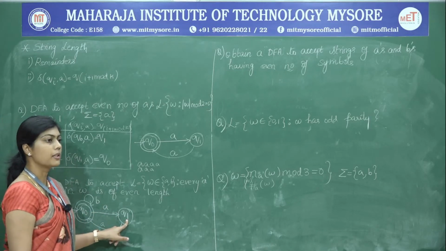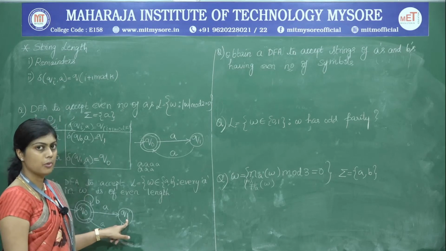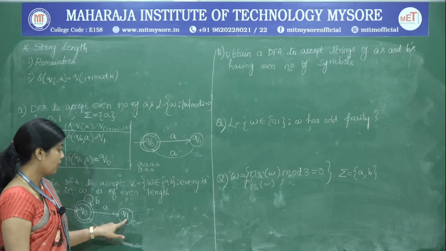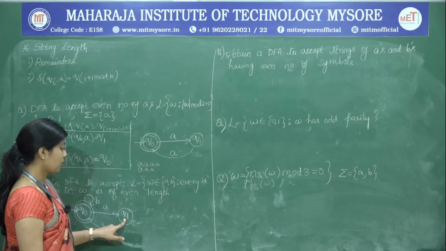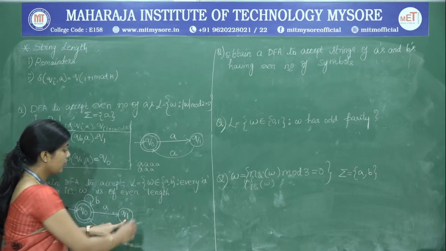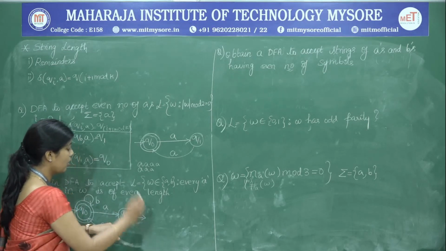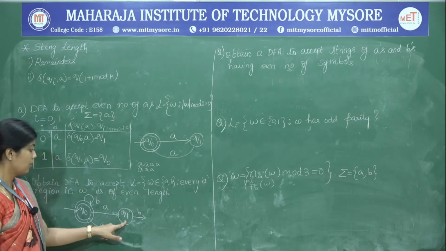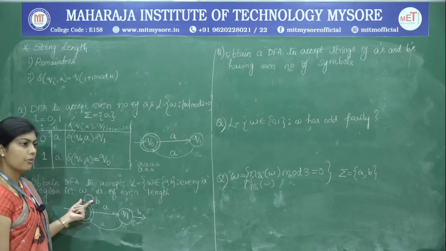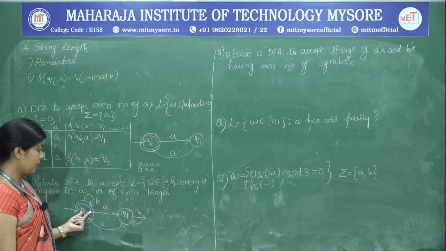So from Q1, we are supposed to again formulate the transition on B. So for this transition on B, we are going to put an outgoing arrow on B. So what happens now? So you are accepting any number of B's in the start state.